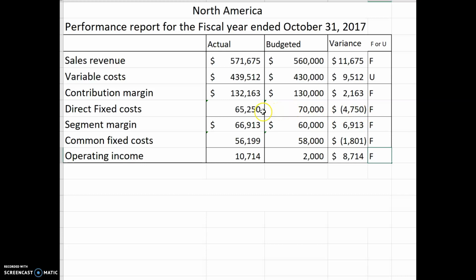We can see the direct fixed costs. There's a favorable variance here. The sales revenue, there's a favorable variance, and so we would expect the variable cost to be higher than budgeted because the sales revenue was higher than budgeted. So overall, we would give this manager a good performance evaluation.